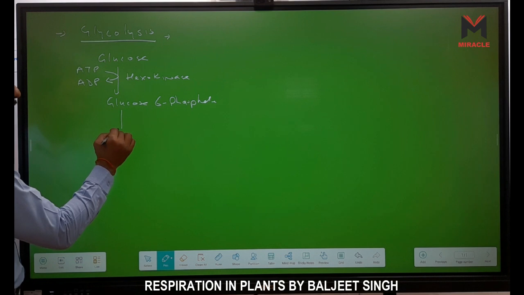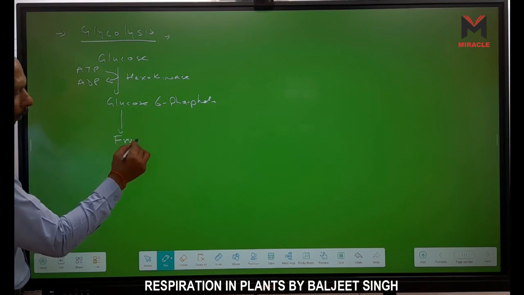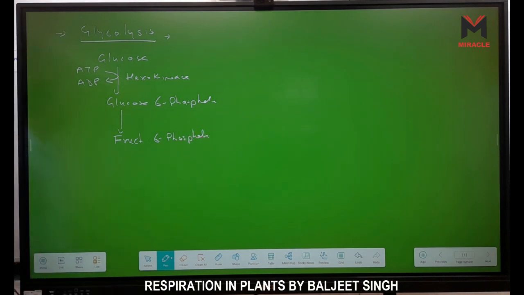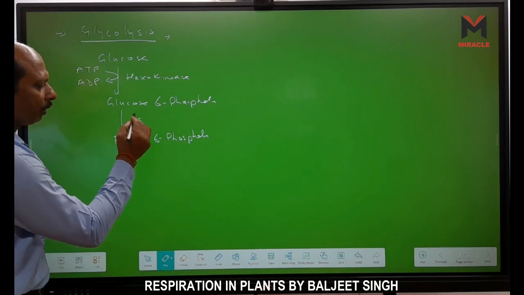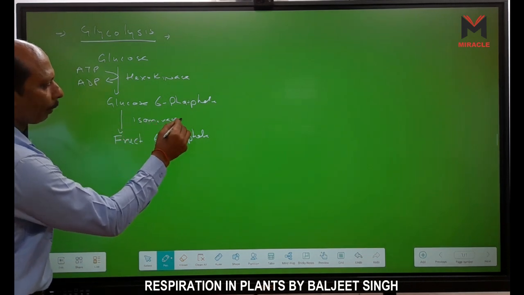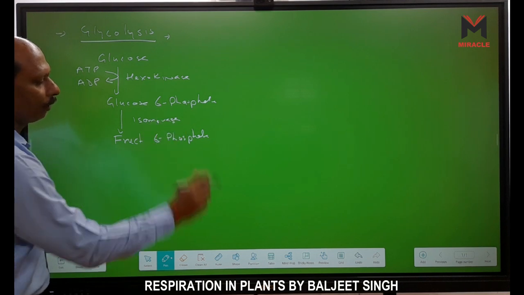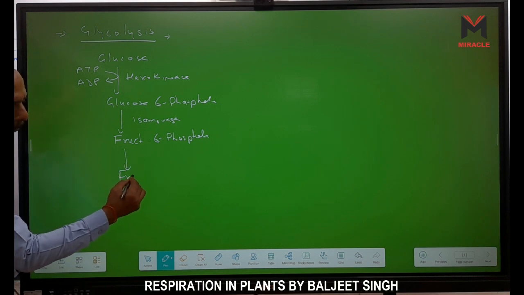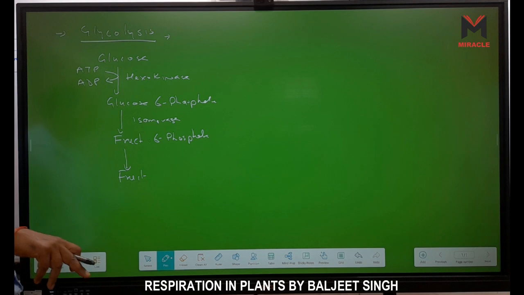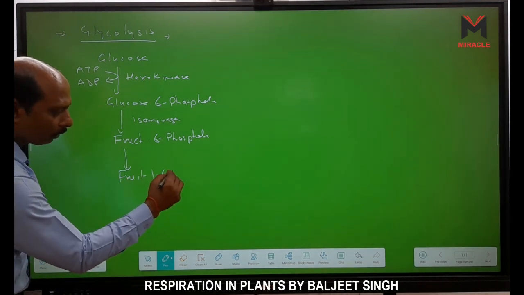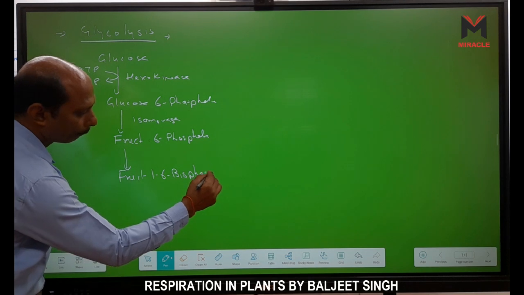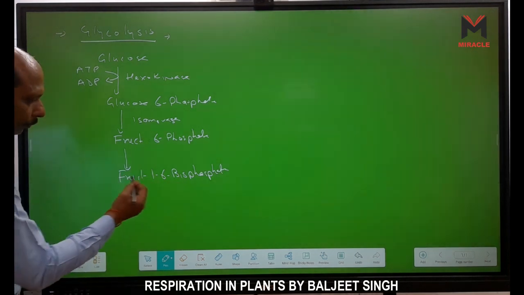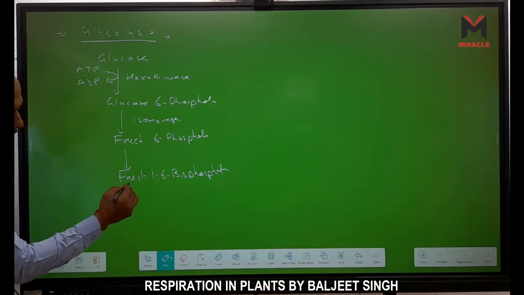Now glucose 6-phosphate is converted into fructose 6-phosphate. Which enzyme is used? Isomerase, because it is an isomer. So isomerase enzyme. Now fructose 6-phosphate is converted into fructose 1,6-bisphosphate. ATP is also used here. Now fructose 1,6-bisphosphate is further converted into,